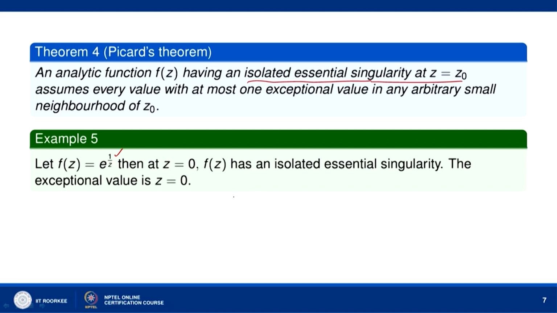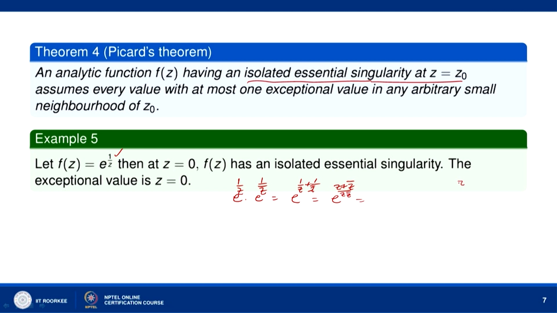To show that, let us multiply e to the power 1/z by e to the power 1/z conjugate. Then this is e to the power 1/z plus 1/z conjugate, which is equal to e to the power (z plus z conjugate) divided by z times z conjugate.